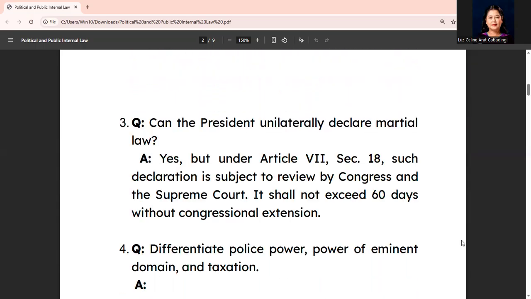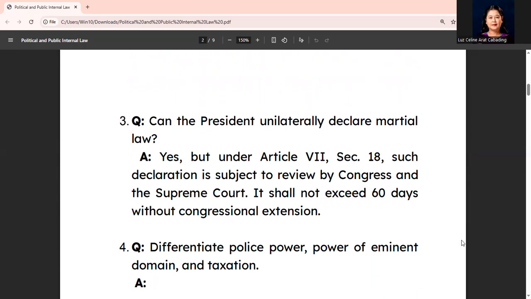All right, let's go to number 3. Can the president unilaterally declare martial law? The answer is yes, but under Article 7, Section 18, such declaration is subject to review by Congress and the Supreme Court, and it shall not exceed 60 days without congressional extension.